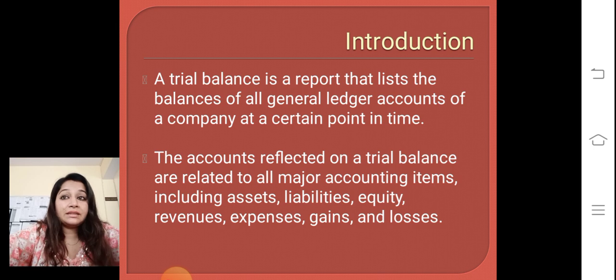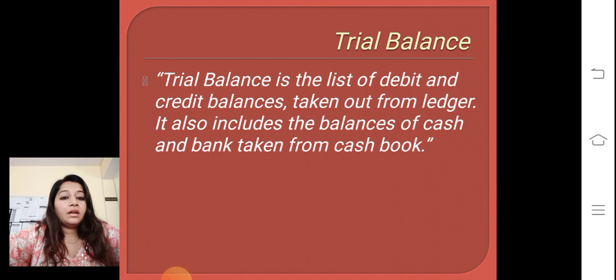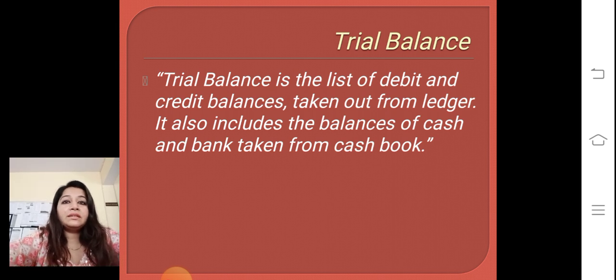Basically, trial balance is a statement that keeps a record of the final ledger balance of all the accounts of the business. It is the list of debit and credit balances taken out from the ledger. It includes the balance of cash and bank taken from the cash book. Trial balance includes basically two columns, debit column and credit column, and it is prepared at the end of the year.